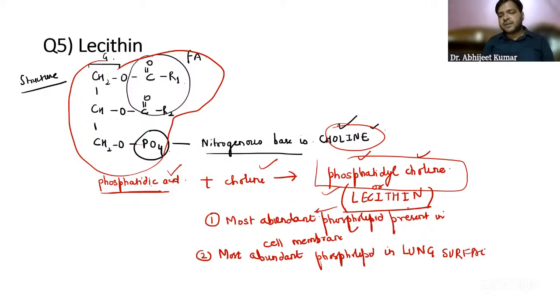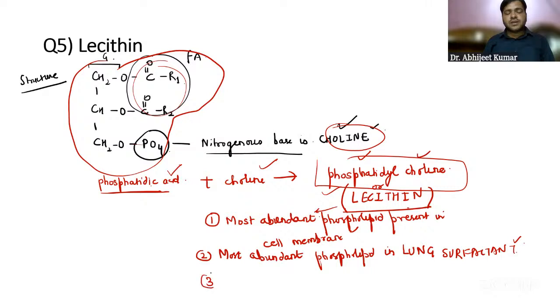Lung surfactant, right? So it is phosphatidylcholine or lecithin, basically dipalmitoyl. The fatty acid we are using over here is palmitic acid, so it is also called dipalmitoyl phosphatidylcholine, right? That is again a different name.